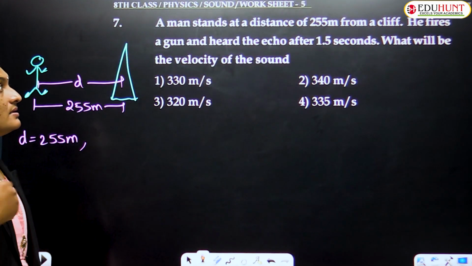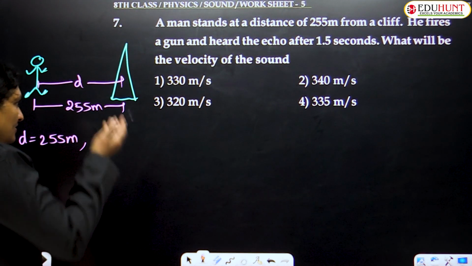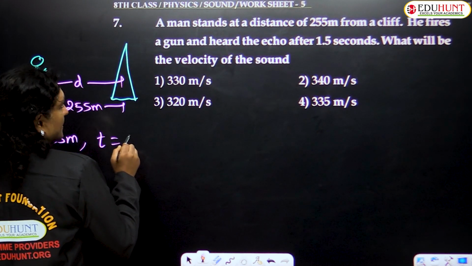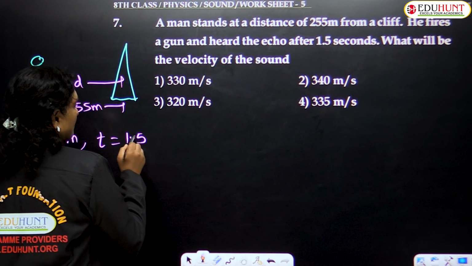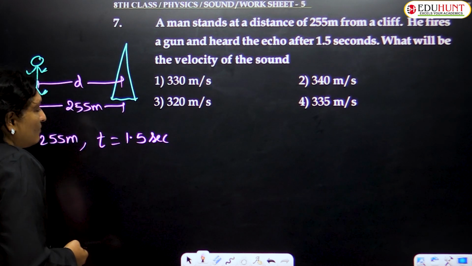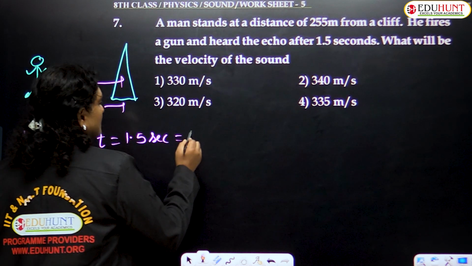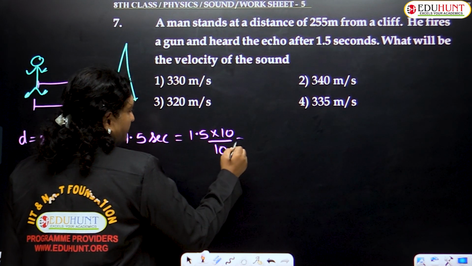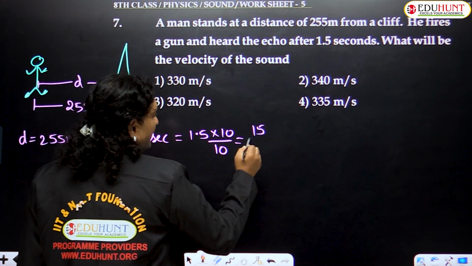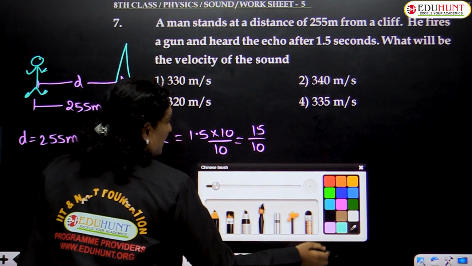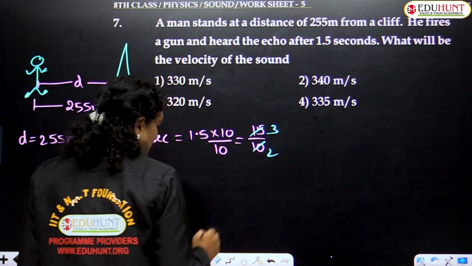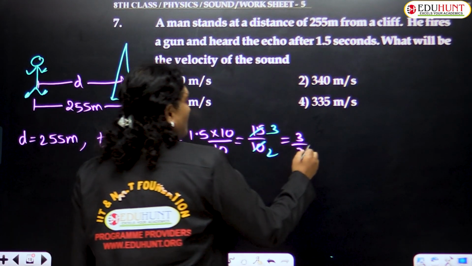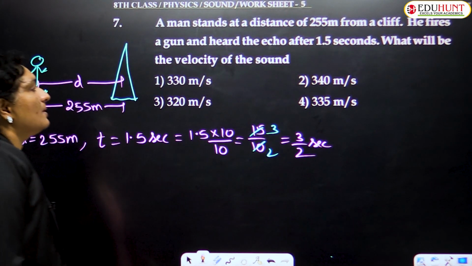Fires a gun and hears an echo after 1.5 seconds. So after firing a gun, he again hears the echo. And how much time did it take? The time taken to hear an echo was given as 1.5 seconds. So let us convert this into fractions, children. How to convert? 1.5 into 10 upon 10. What is 1.5 into 10? It is 15 upon 10. So if you simplify this, 5 2s are 10 and 5 3s are 15, hence 1.5 can also be written as 3 by 2 seconds. The value of 1.5 is equal to 3 by 2 seconds.